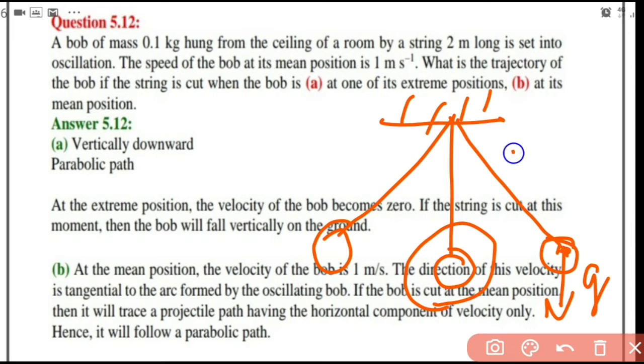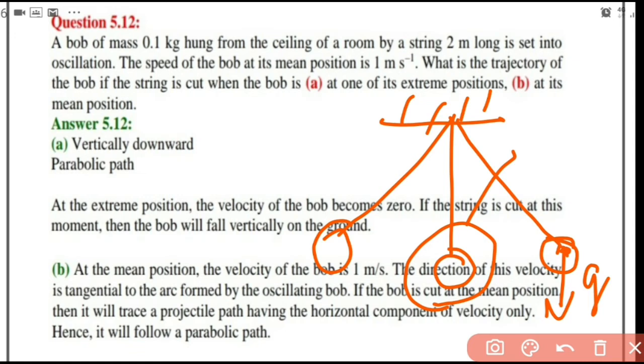So if the string is cut here at one of the extreme positions, since its velocity is 0, it moves in the direction of that acceleration, and that means it falls vertically down. So that is the answer to the first part, that is vertically downward.